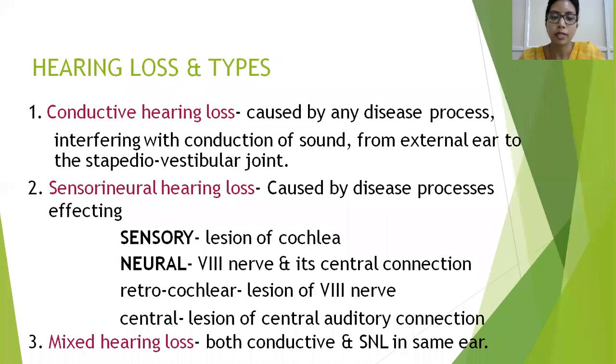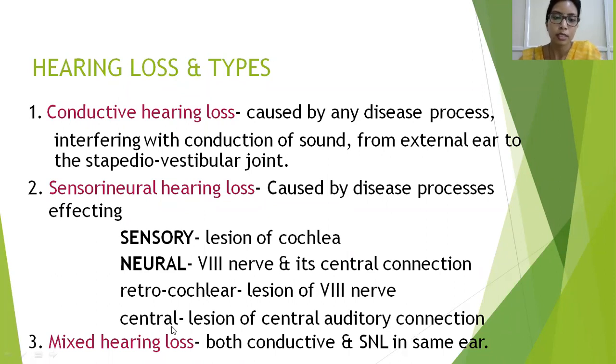So if this vestibulocochlear nerve is involved alone, then we call it a retrocochlear lesion. Whereas if the lesion is beyond the nerve, meaning in any parts of the cochlear nuclei, olivary complex, colliculus, or the brain, we call it a central lesion. So neural is again retrocochlear and central.